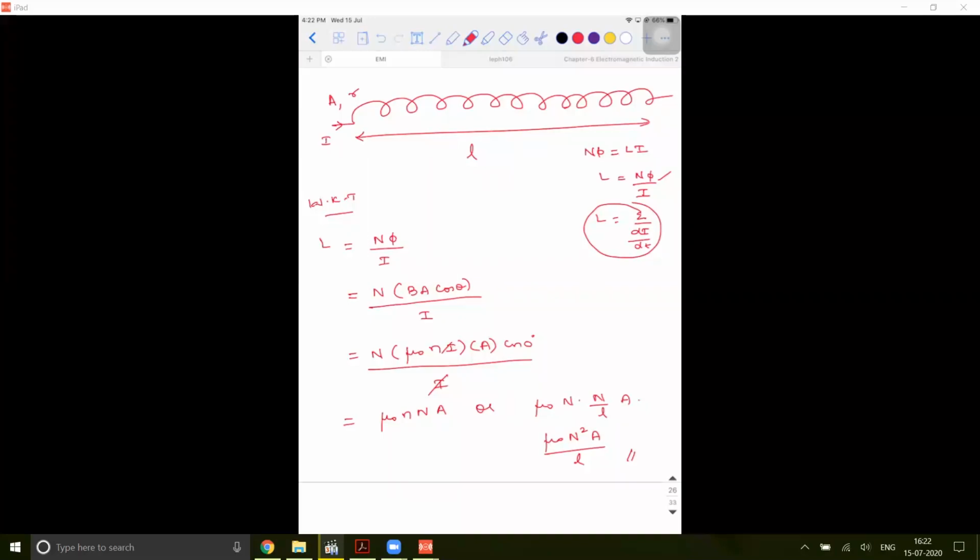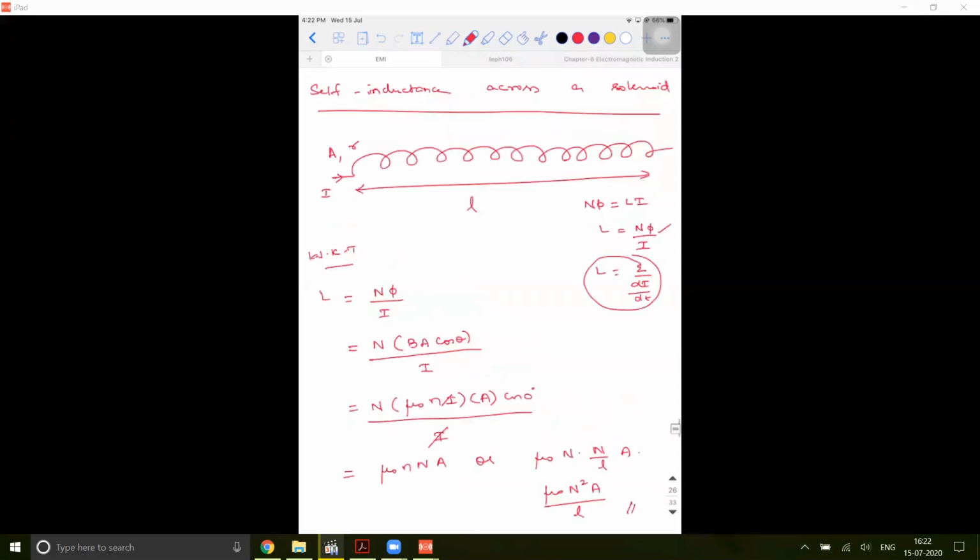Are you guys able to understand this? So it is mu naught N square A divided by L. So that's all with the derivation.